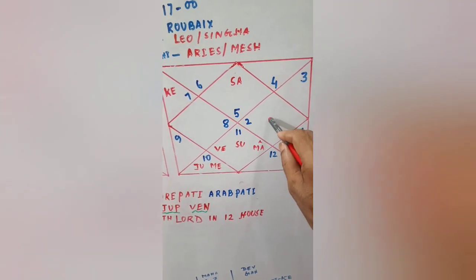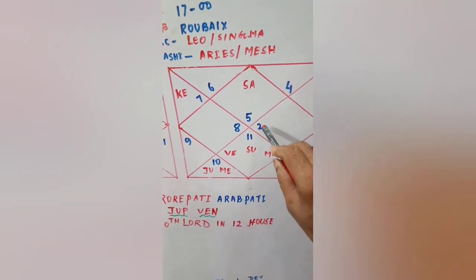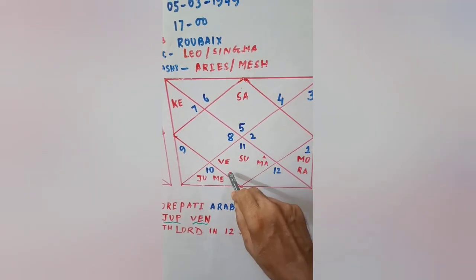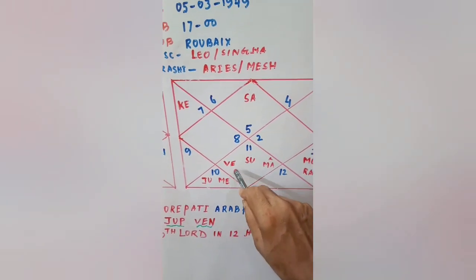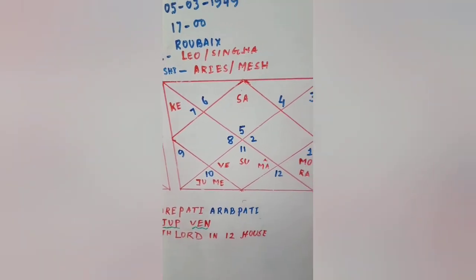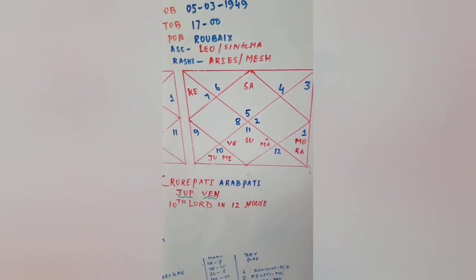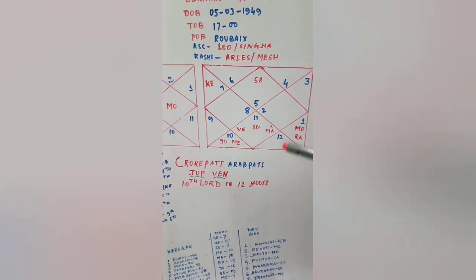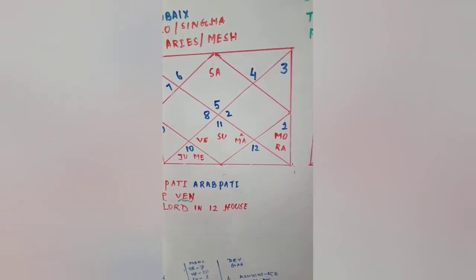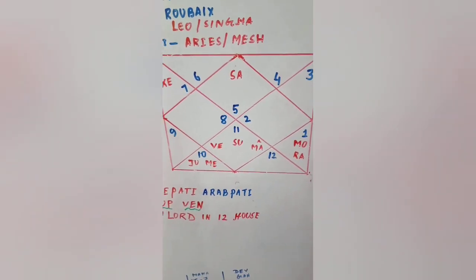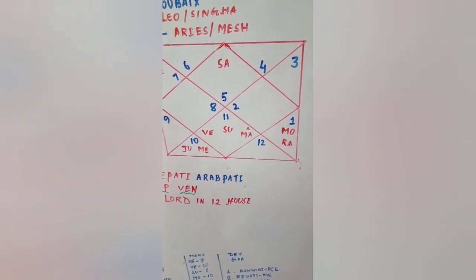In this chart, the 10th house lord Venus is posited in the 7th house. The 10th house and 7th house have a direct connection. The famous business giant of the world, LVMH, whose main business is related to comfort and luxury materials, is a famous company throughout the world. He is the founder and owner.